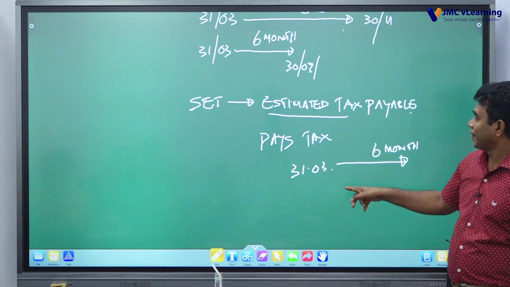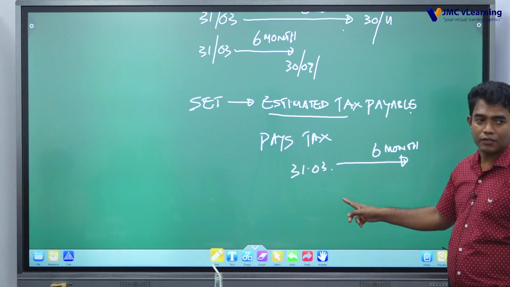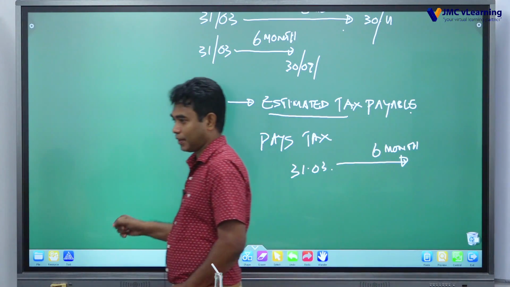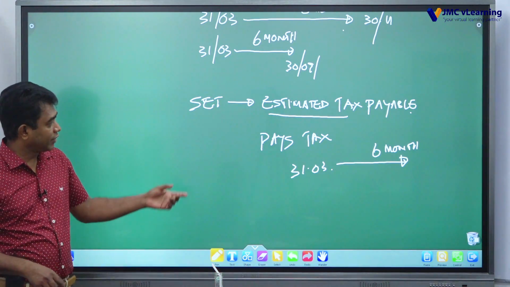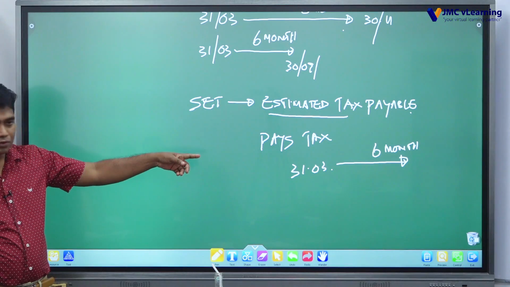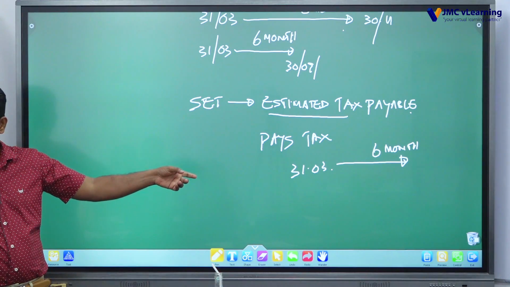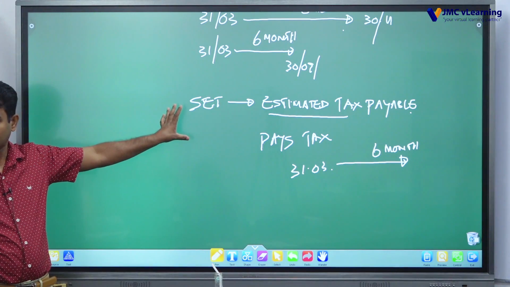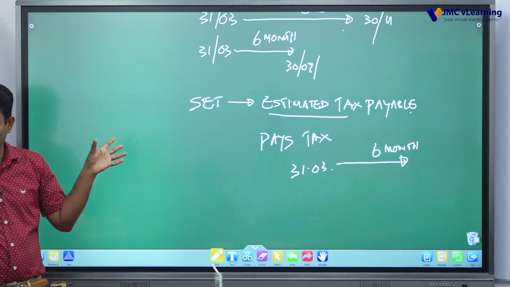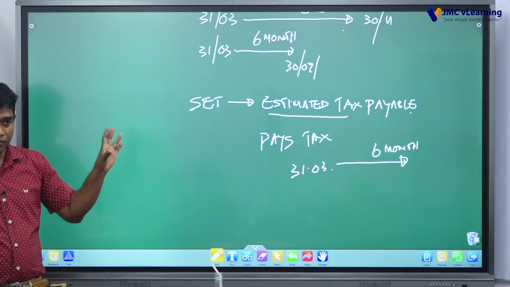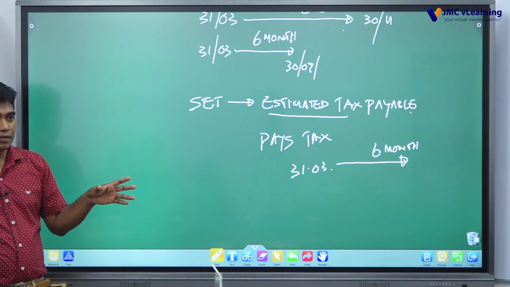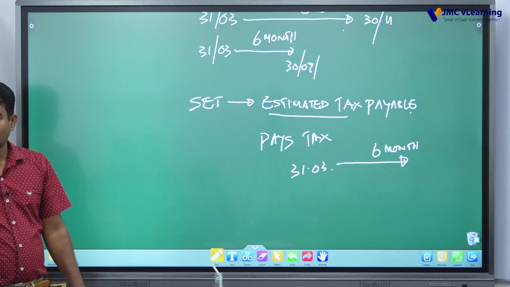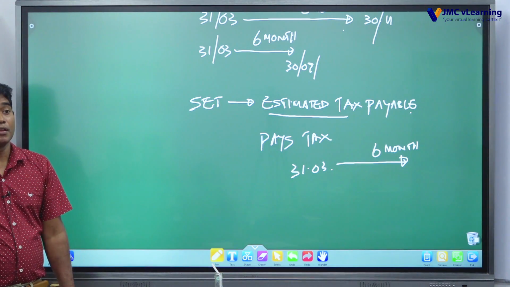You know that first installment is August, second installment is November, third one is February, fourth one is May, right? After that, we have another few months, or till 30th September, we can work out the correct tax for the year because we have already given the estimation. On that basis, we have paid the installment payment, right? Once we work out the correct tax liability for the year of assessment before 30th September, we can pay any balance tax liability.